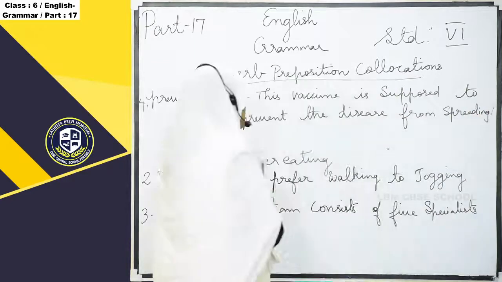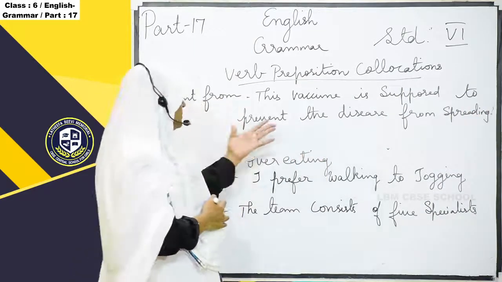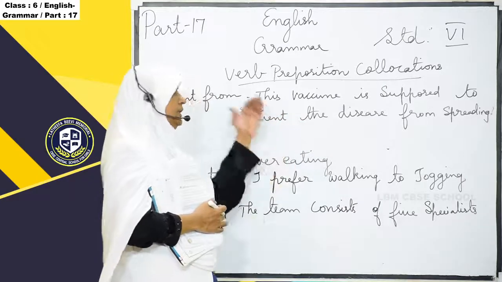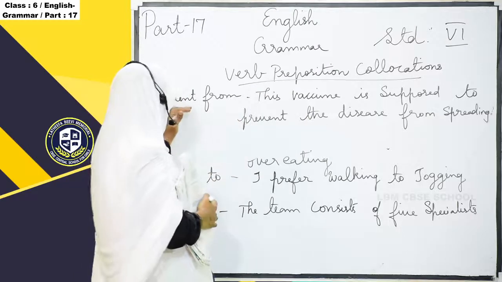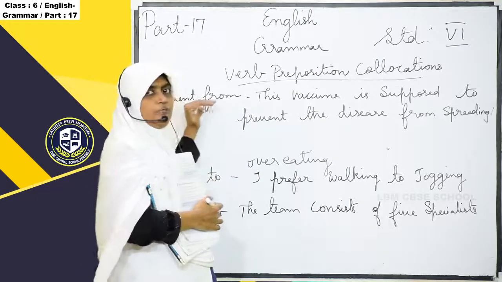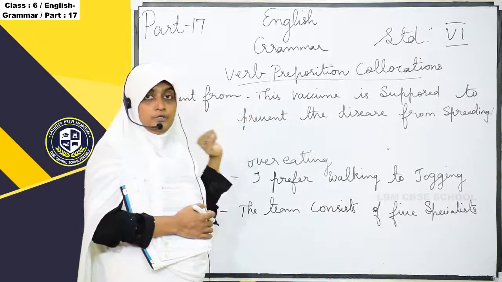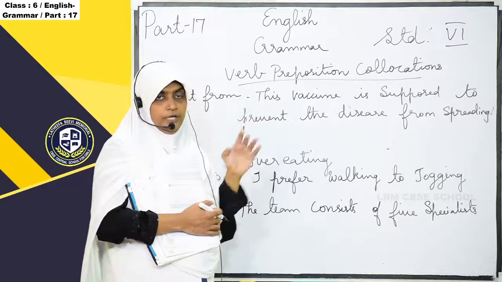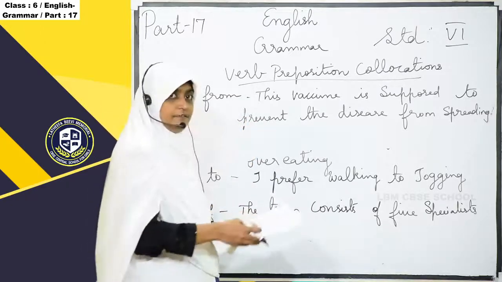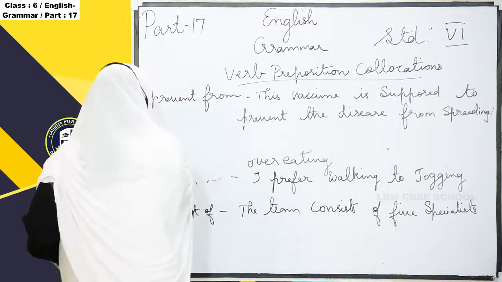Okay, so prevent from means that this vaccine is supposed to prevent the disease from spreading. So here the verb is there along with the preposition. Okay, only some specific prepositions join with this verb, and it gives a specific meaning also.